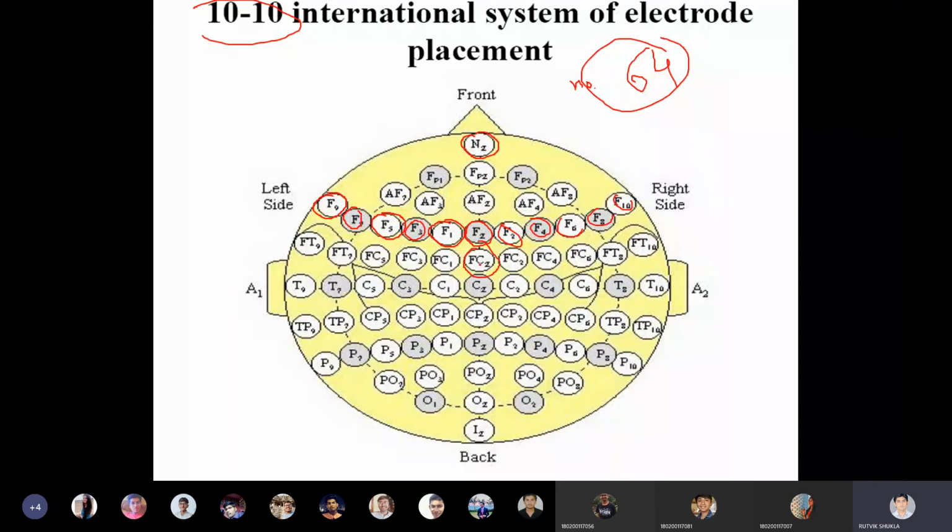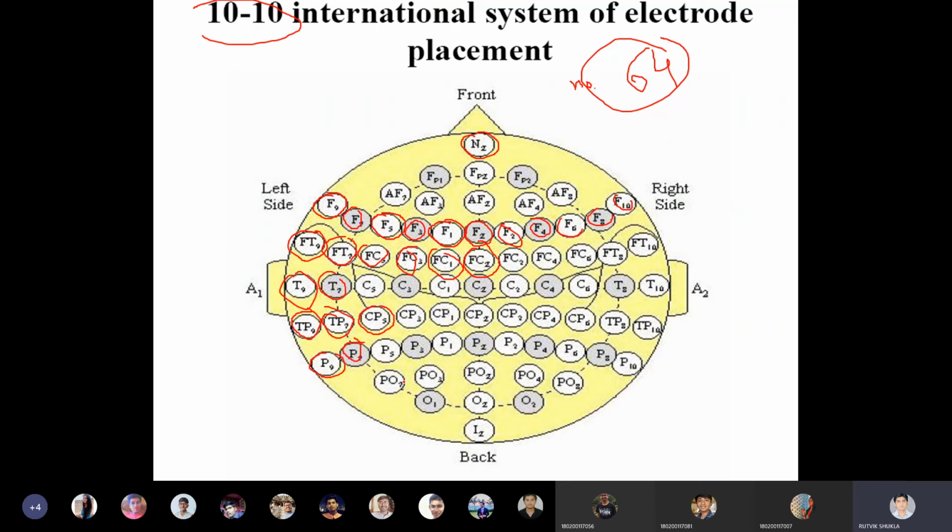Likewise here also, between this frontocentral FCZ, FC1, FC3, FC5, then here it is a part of frontotemporal. This is also the part of frontotemporal. This is the part of temporal. Clear? Temporal parietal, temporo-posterior. Yes. So likewise, you can see the number of electrodes are increasing.